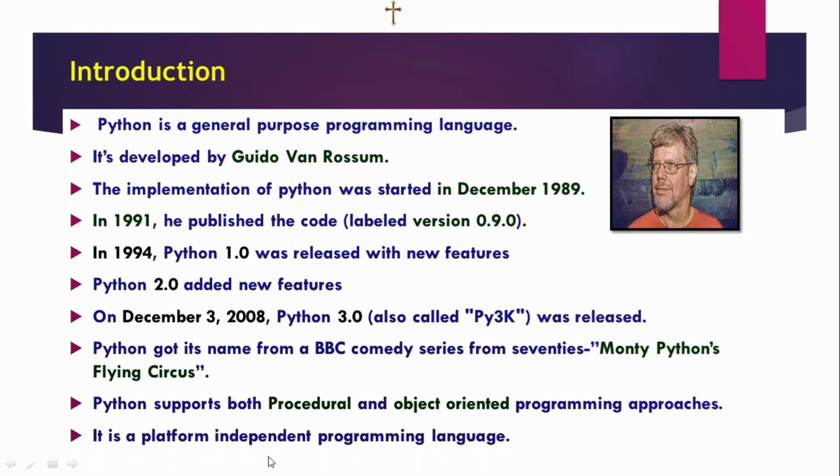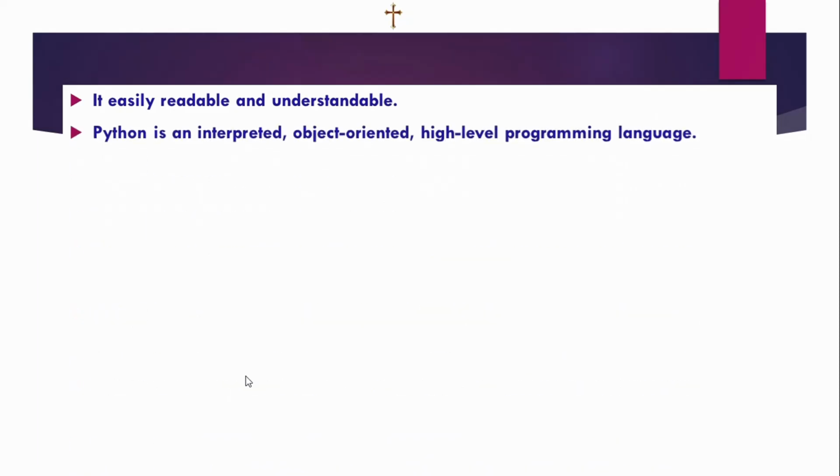Then it's a platform independent programming language. That means write once, run anywhere. Anywhere means we can execute our code on different operating systems like Windows, Mac, Linux, etc. That is called a platform independent programming language. Then it is easily readable and understandable. This is a major advantage of Python because it has less code and is easy to understand. Then Python is an interpreted, object oriented and high level programming language.